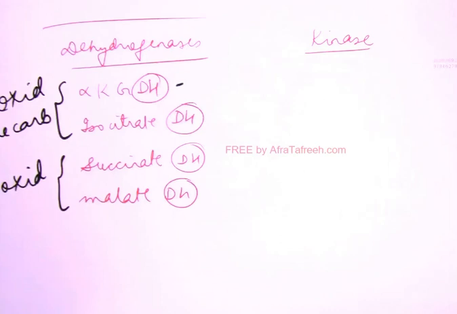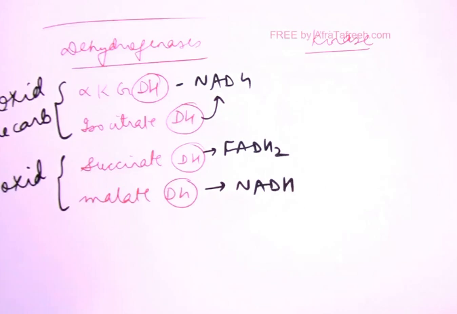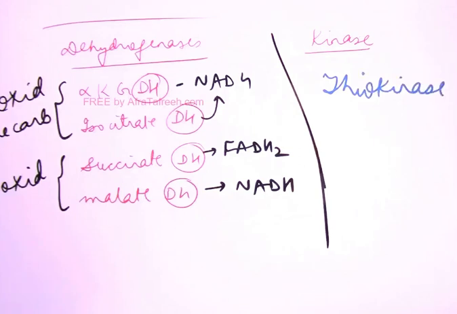And you know, in alpha-ketoglutarate dehydrogenase and isocitrate dehydrogenase, NADH is formed. Succinate dehydrogenase will form FADH2, and malate dehydrogenase is also forming NADH, right? Now, there is only one kinase in TCA cycle, that is succinate thiokinase, which is the only step of substrate level phosphorylation.